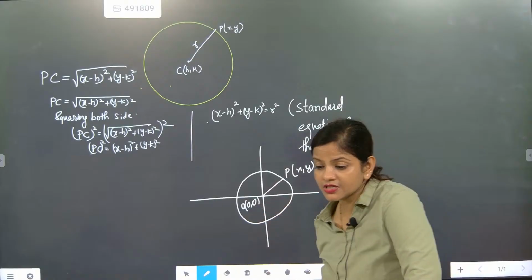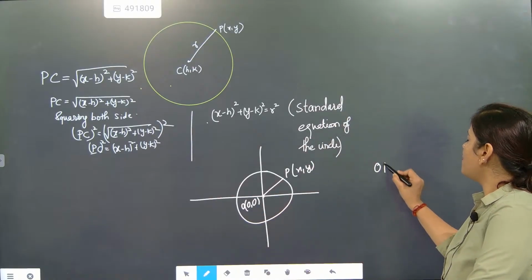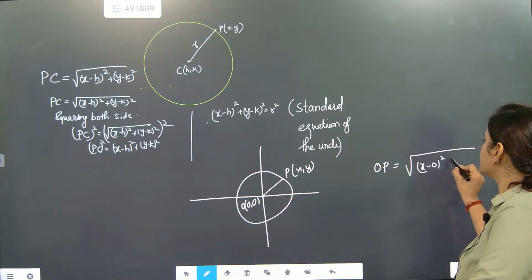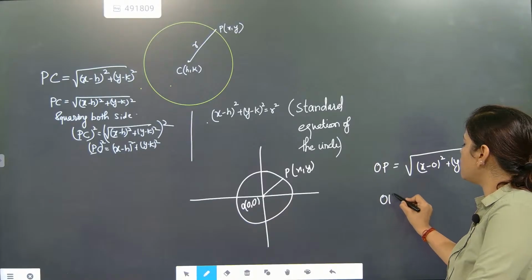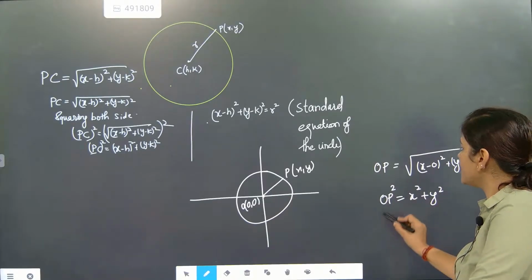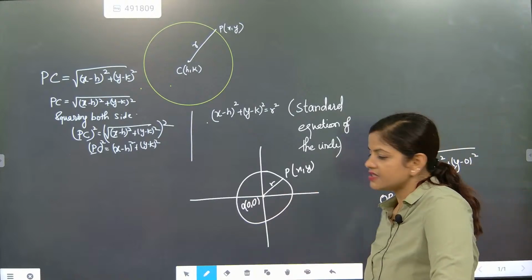So what is the distance OP? OP will be equal to root under (x minus 0) whole square plus (y minus 0) whole square. So OP square is equal to x square plus y square. Here OP is the distance, our radius.